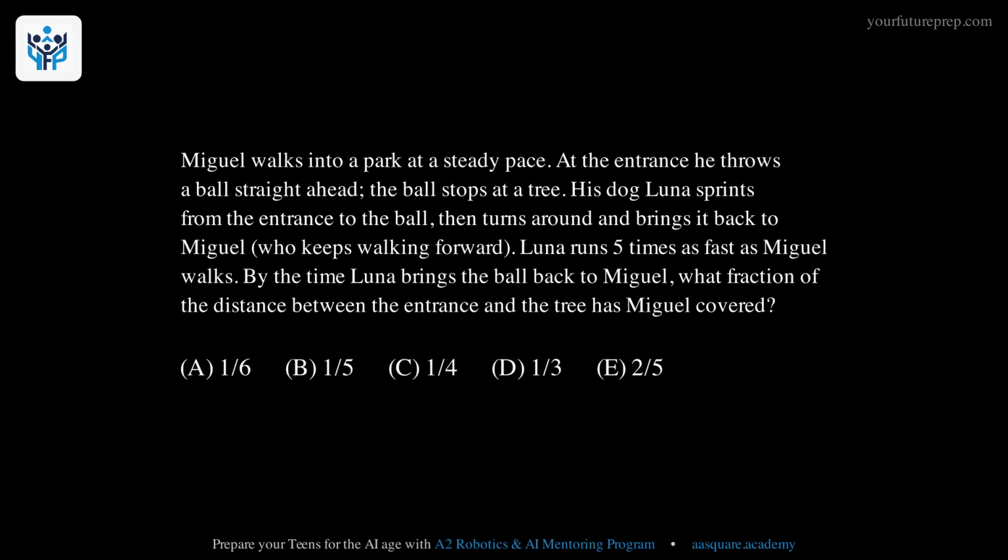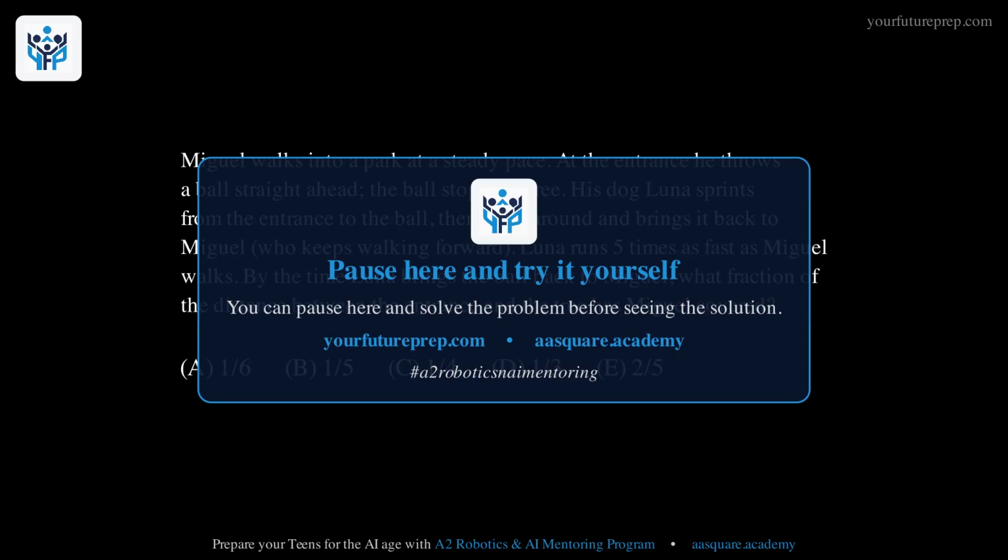Luna runs 5 times as fast as Miguel walks. By the time Luna brings the ball back to Miguel, what fraction of the distance between the entrance and the tree has Miguel covered? You can pause here and solve the problem before seeing the solution.